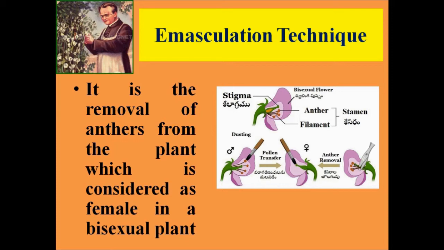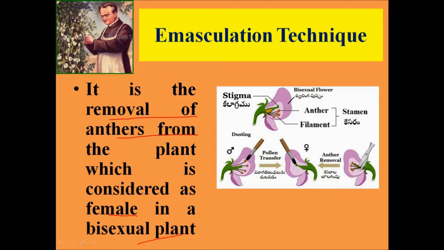Now, what is this technique? Emasculation technique is the removal of anthers from the plant which is considered as female in a bisexual plant. We know that a bisexual plant is a plant in which both the male and female parts of the flower are present in the same plant. That is, androecium and gynoecium both are present in the same flower.